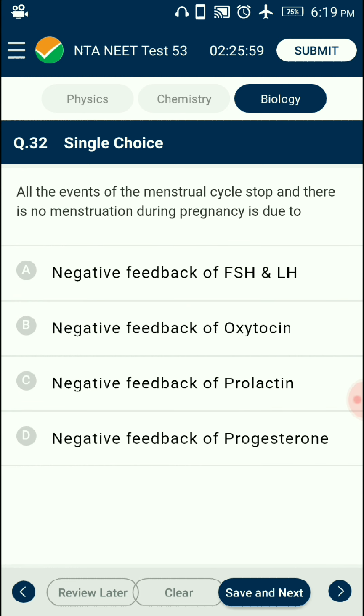Question number 32. All the events of the menstrual cycle stop and there is no menstruation during pregnancy due to. After fertilization, the corpus luteum and later on the placenta also secrete large amounts of progesterone, which is essential to maintain the endometrium for implantation and other pregnancy conditions. So the answer is option D, negative feedback of progesterone.